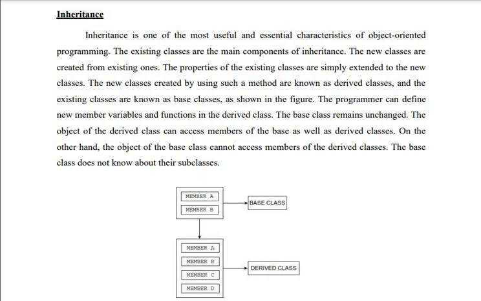So if I create a class from the existing class, so here I created a derived class from the base class. All the properties of base class are applicable to derived class. Look at this derived class. Derived class is having member C and member D. What are the properties of base class? Member A and member B. And those properties are applicable to derived class. So that is the advantage.